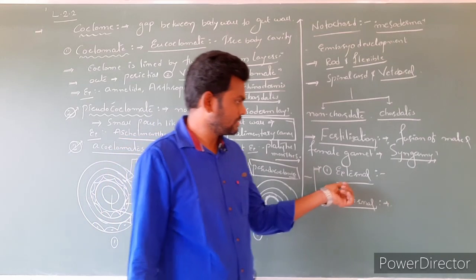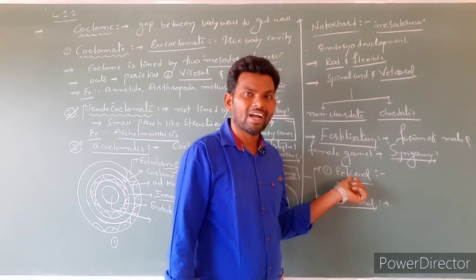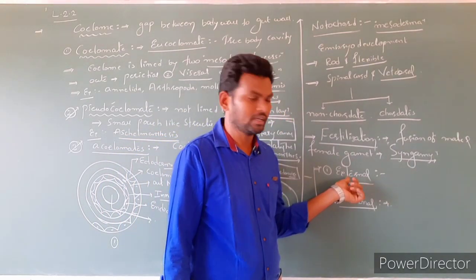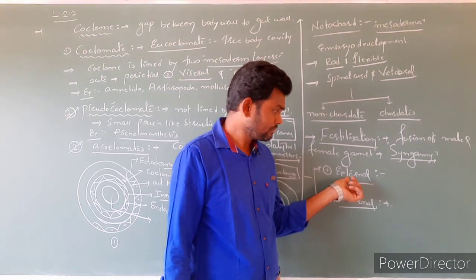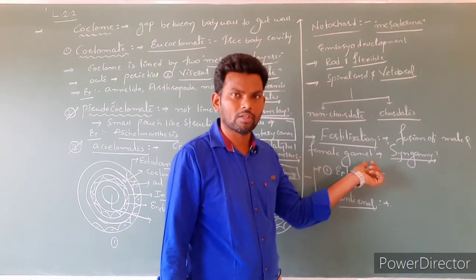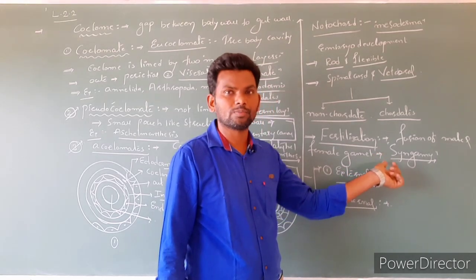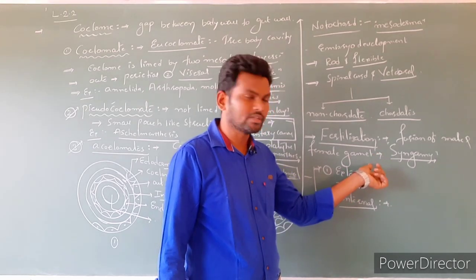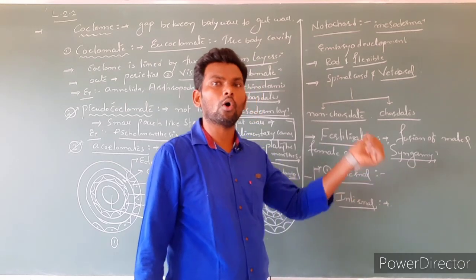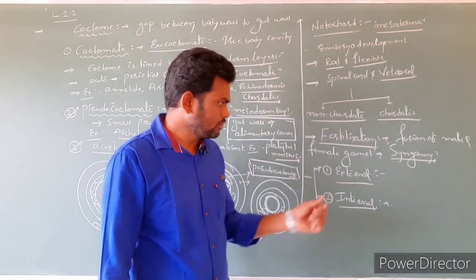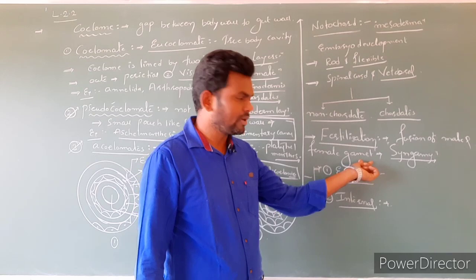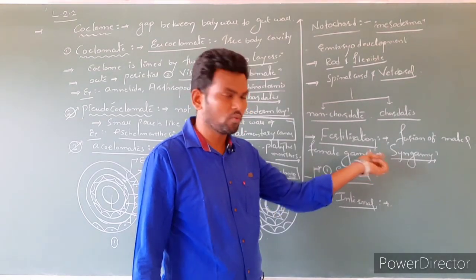Simple, the definition is already in this word, external fertilization. In this case what happens? The individual or the animal releases egg cells as well as sperm cells, nothing but gamete cells, into the outer atmosphere. Most probably these gametes are released into the water.